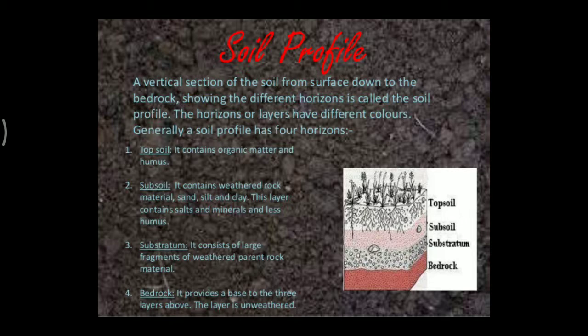This layer contains salts and minerals and less humus. Okay, the rainwater gets collected in this layer of the soil. So it is very hard and compact, and only the roots of a few big plants can reach into this layer of soil. Okay, now third we have the substratum. Now it consists of large fragments of weathered parent rock materials. Understood? It contains weathered parent rock.